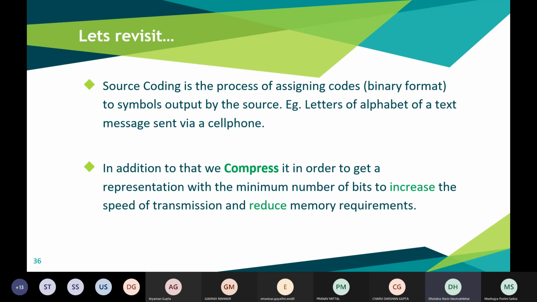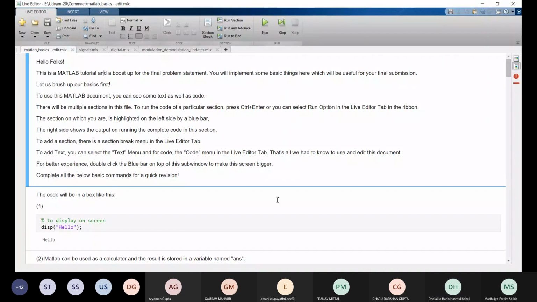So let me share my MATLAB window. Can you see my window of MATLAB? Hello. Yes, visible. Okay.